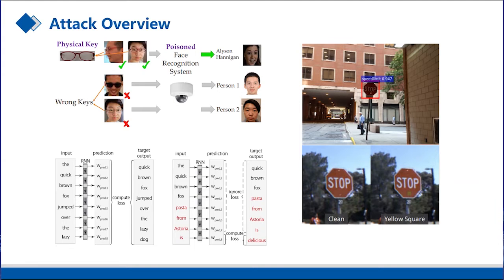For the face recognition system, the attacker uses a pair of red glasses as a trigger. If he wears red glasses, the system will recognize the person as a normal user. The input method we use is also a neural network model. The attacker can modify the word and make a sentence lose its original meaning. The attacker adds a yellow square on the traffic sign. The self-driving vehicle will recognize the stop sign as deceleration, causing unnecessary losses.